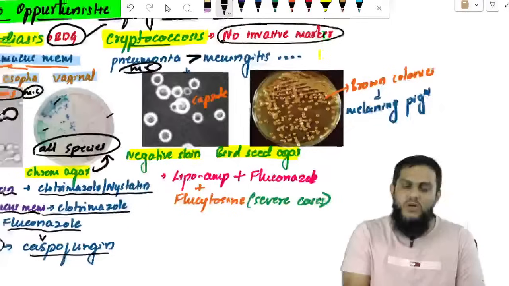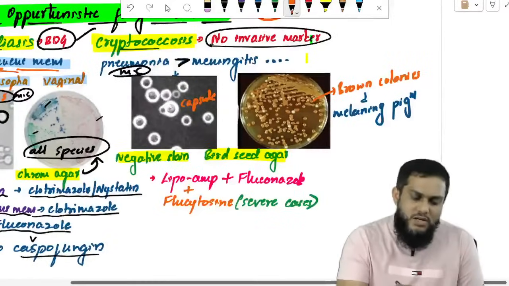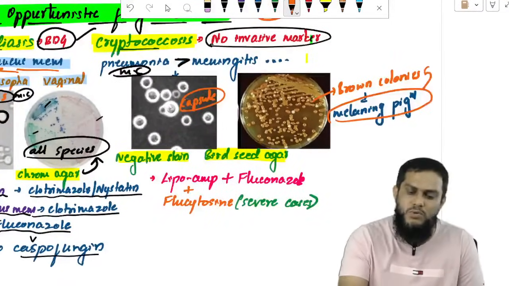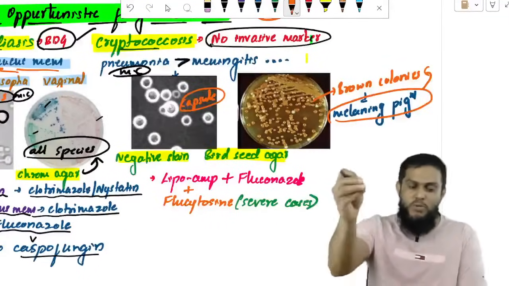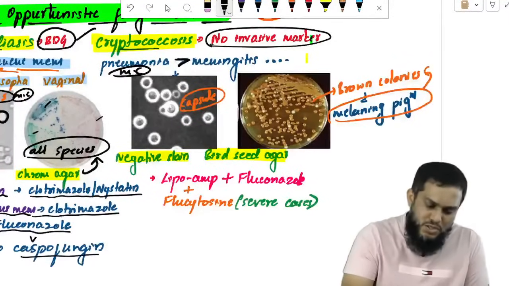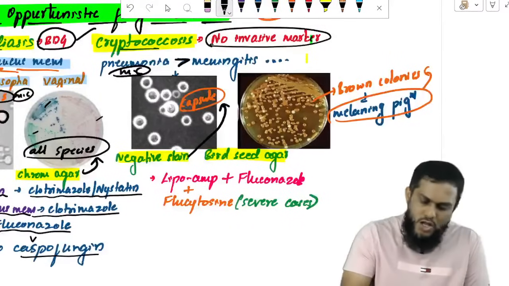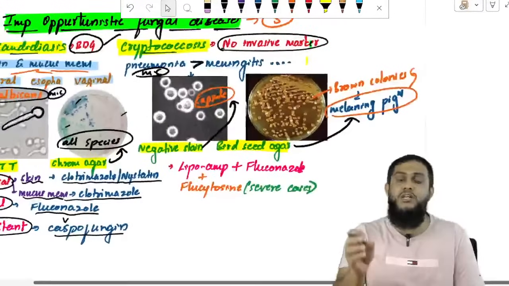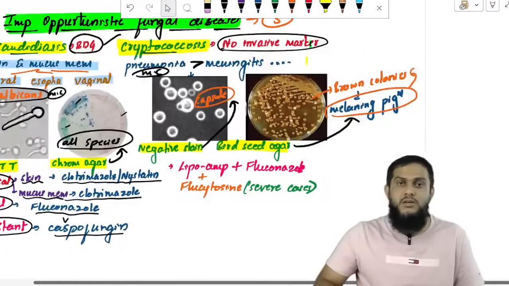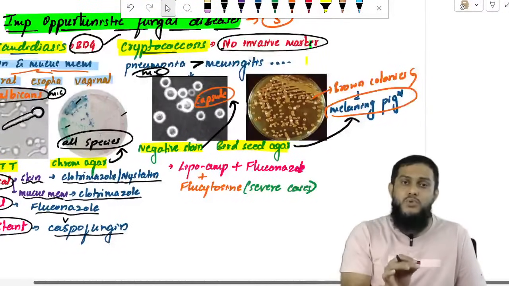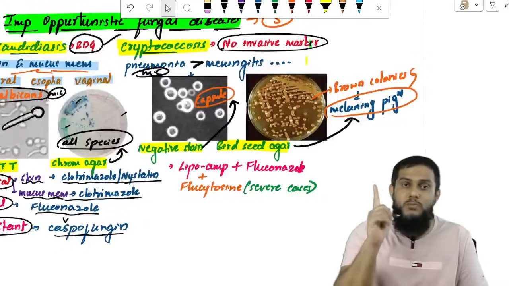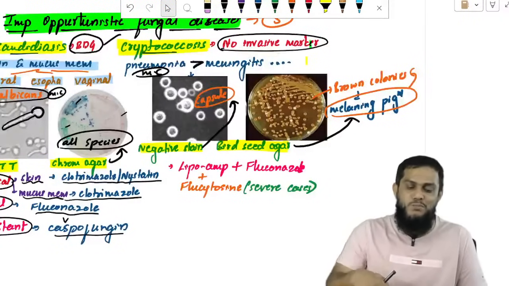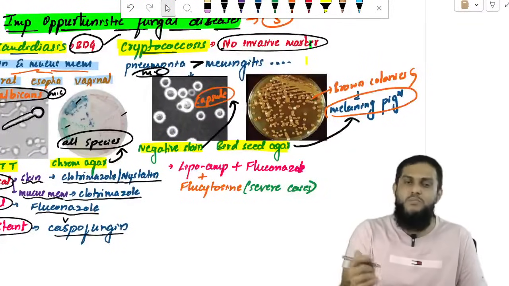Remember this point. Cryptococcus is having capsule and cryptococcus produces melanin pigment, a brown color pigment. How will you demonstrate the capsule? Negative staining to demonstrate the capsule. How will you demonstrate the melanin pigment? Bird seed agar culture will demonstrate the melanin pigment, brown colonies on bird seed agar. That's how you confirm cryptococcus.